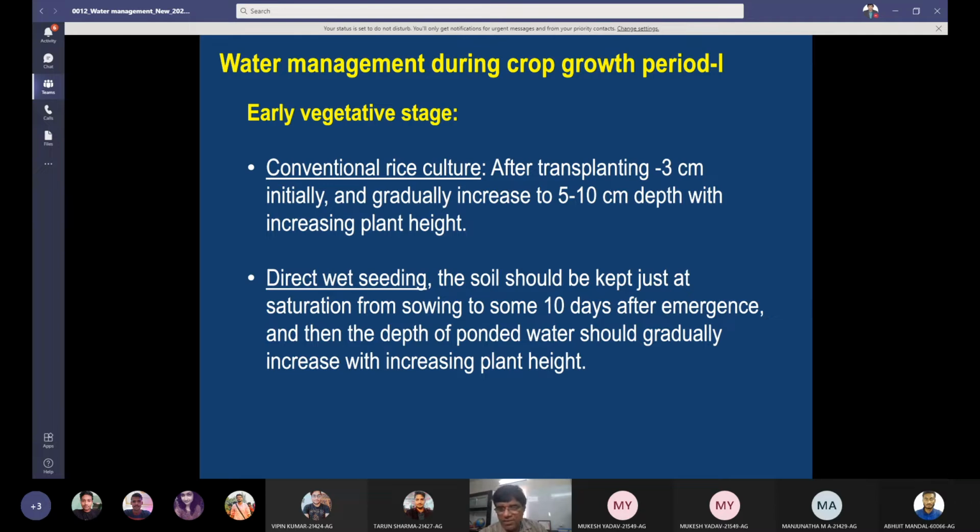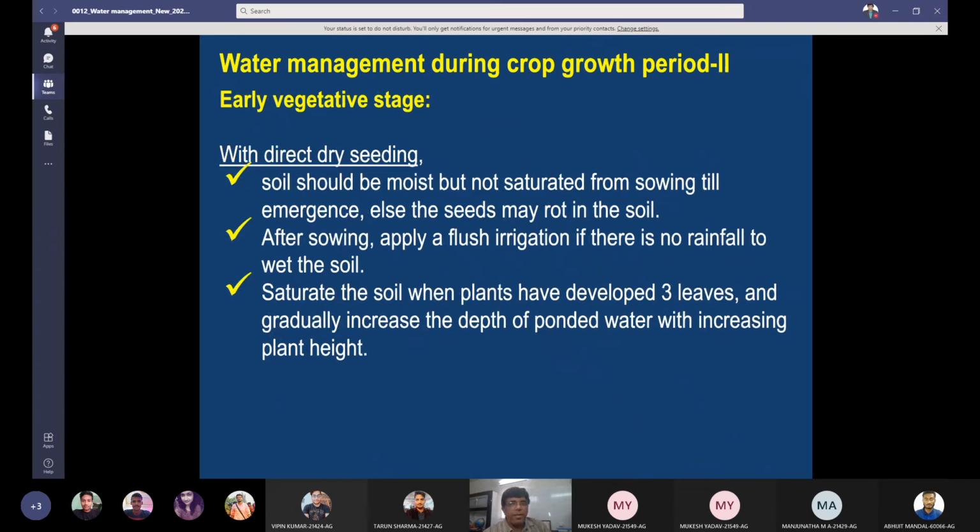Your direct wet seeding was done. You are aware of this method. The soil should be kept just near saturation from sowing to 10 days after emergence of the seedling. And then the depth of ponded water should gradually be increased with the increase in height. So this is water management of early vegetative growth in direct wet seeded rice.